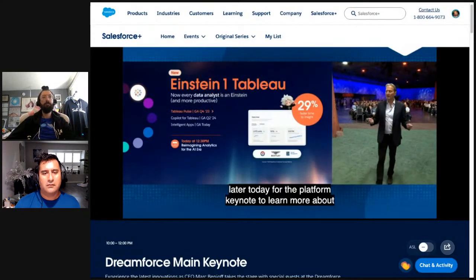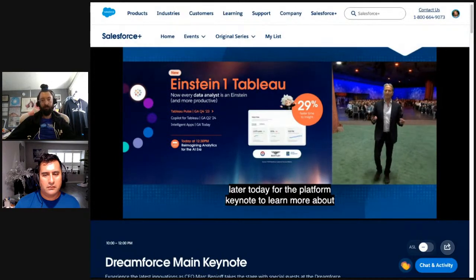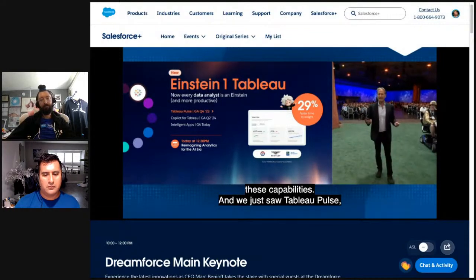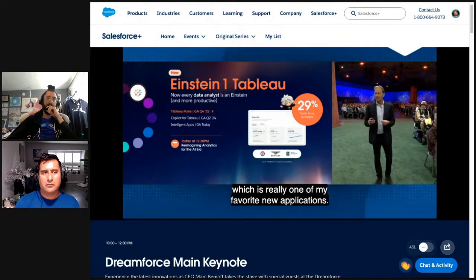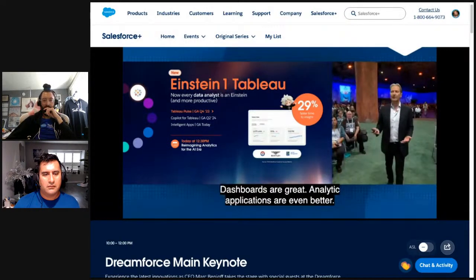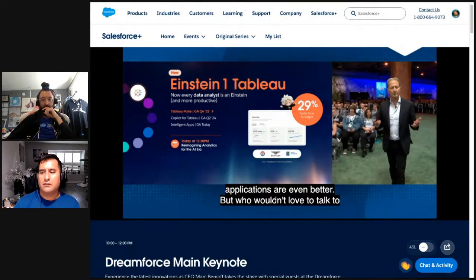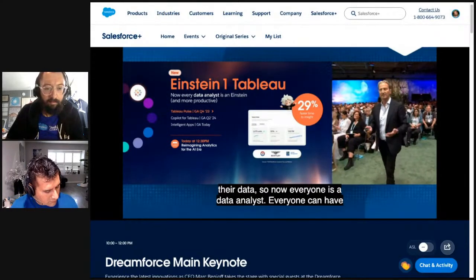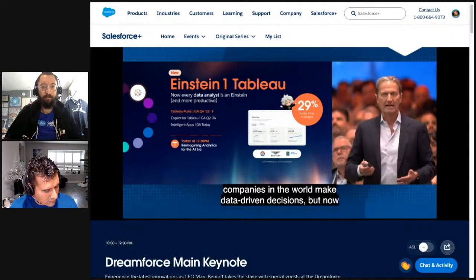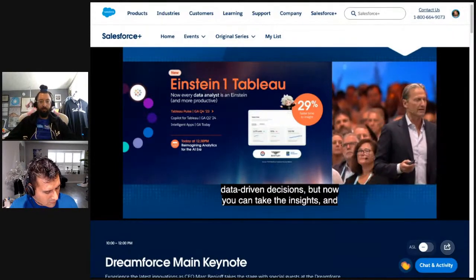And we just saw Tableau Pulse, which was really one of my favorite new applications. Dashboards are great. Analytic applications are even better. But who wouldn't love to talk to their data? So now everyone is a data analyst. Everyone can have all this rich data, and the best companies in the world make data-driven decisions. But now you can take the insights and you can drive them right there into action with Tableau Pulse and Copilot for Tableau.